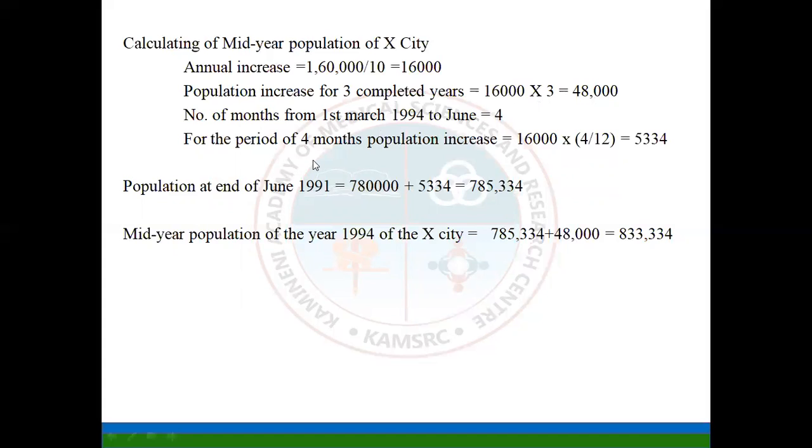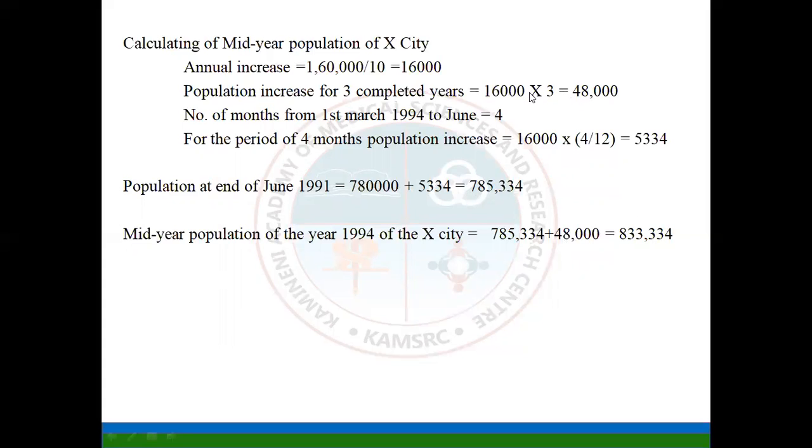So the population at the end of June is 7,80,000 plus 5,334, that is 7,85,334. So for the mid-year population of the year 1994, the city X will be 7,85,334 plus 48,000.